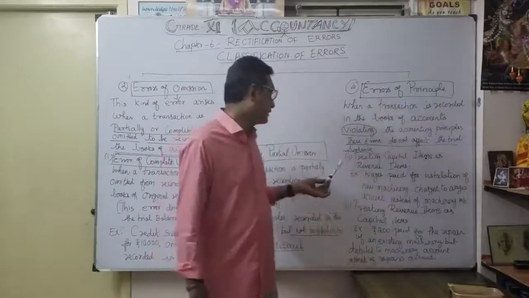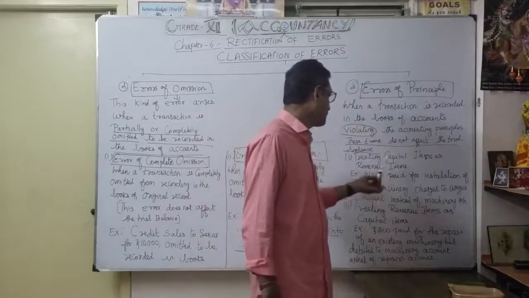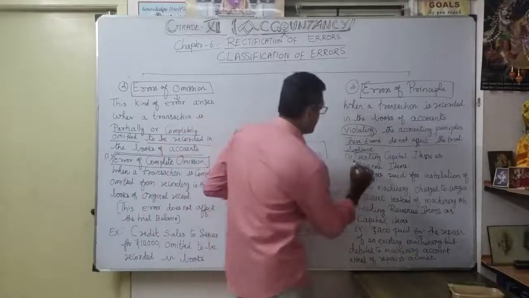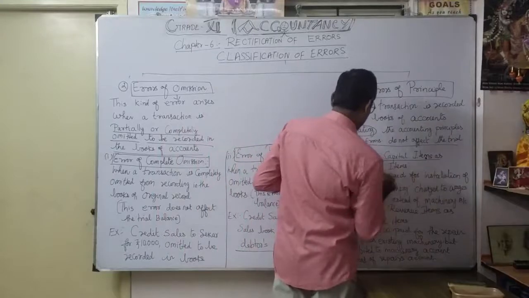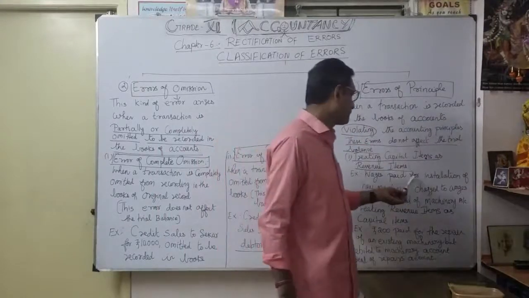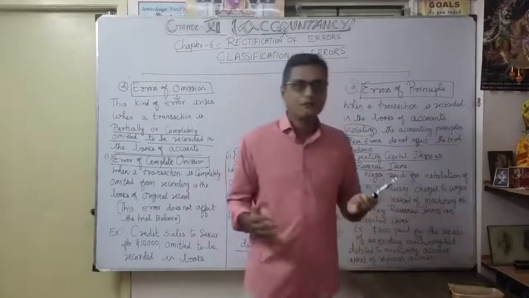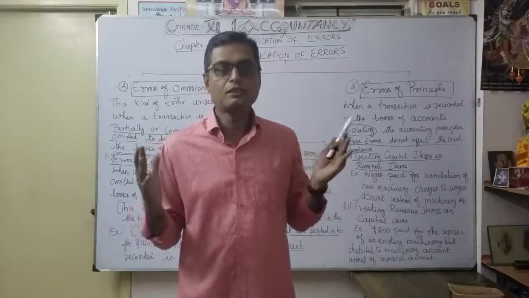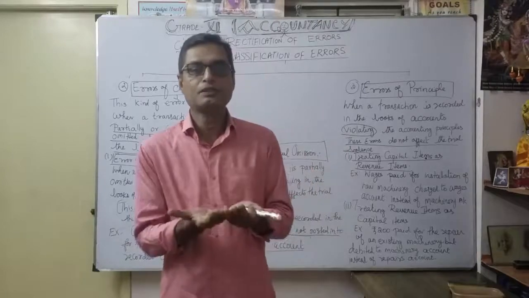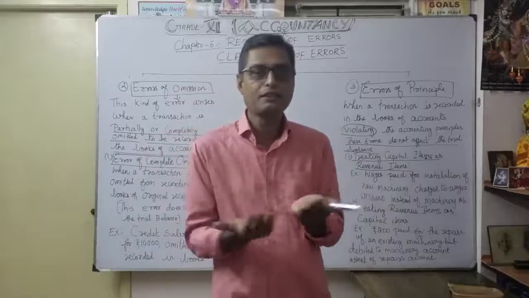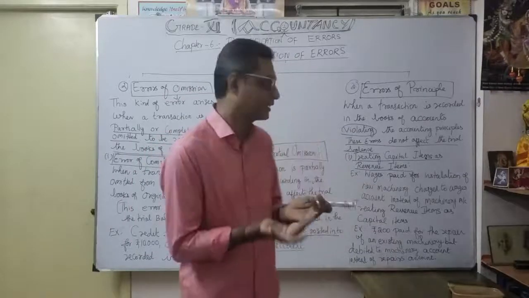Okay. So here, treating capital item as revenue item. That's the first one. How? Wages paid for installation of new machinery. For example, you bought some machinery, and you want to install the machinery. For that you prepare some platform to keep that machinery in working condition. You have to prepare some stage. Correct? That's what they say.